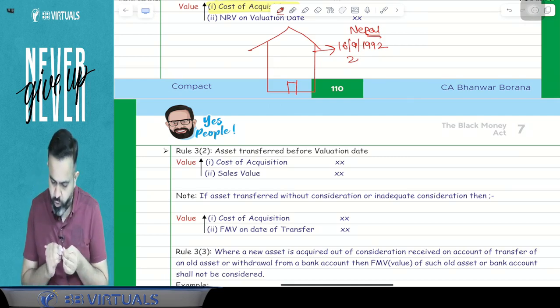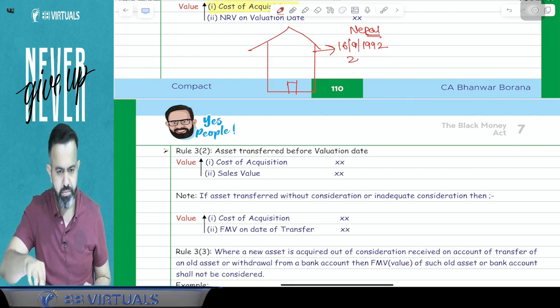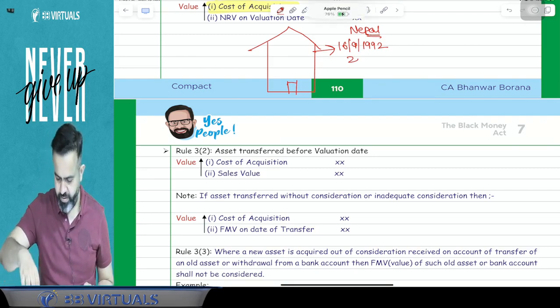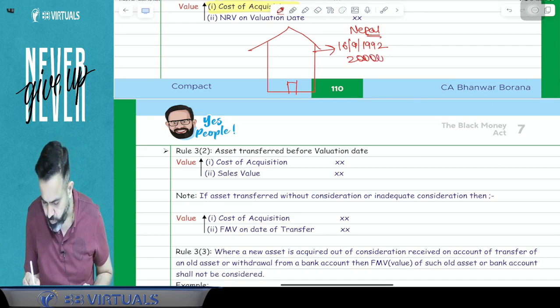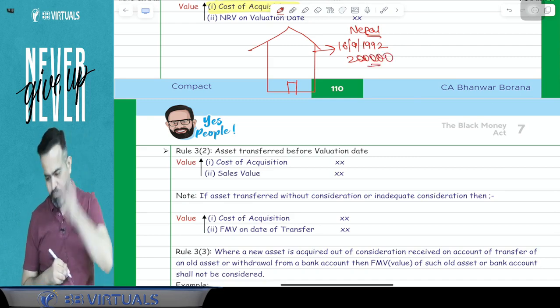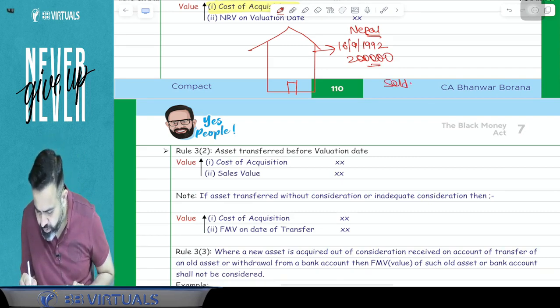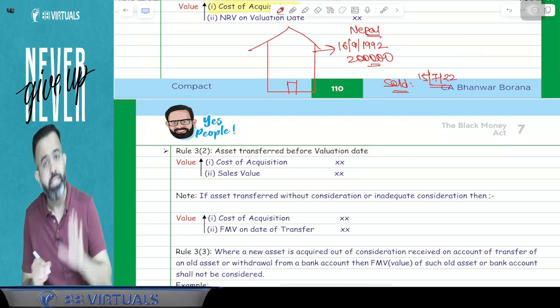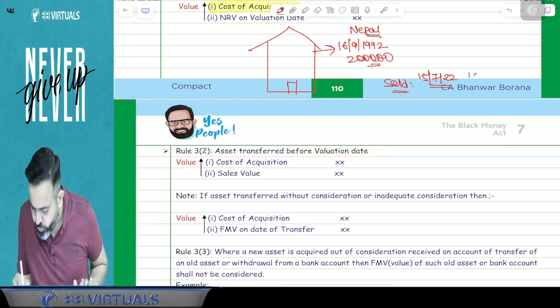So 2 lakh was the cost. So I purchased this house for 2 lakh in 1992. Now guys, suppose I sold this house on 15 July 2022. In the last year I sold this house. And suppose I sold this house for 15 lakh.